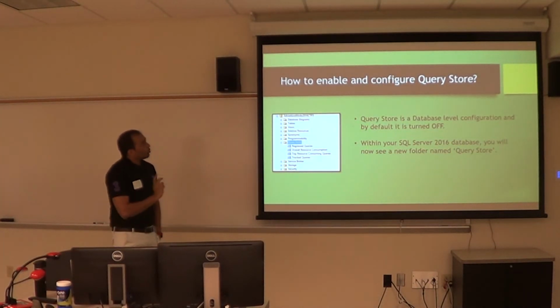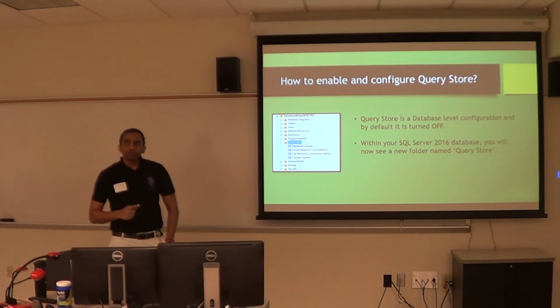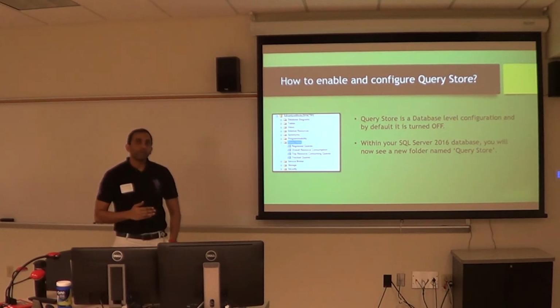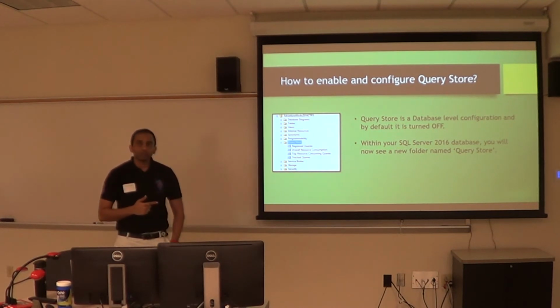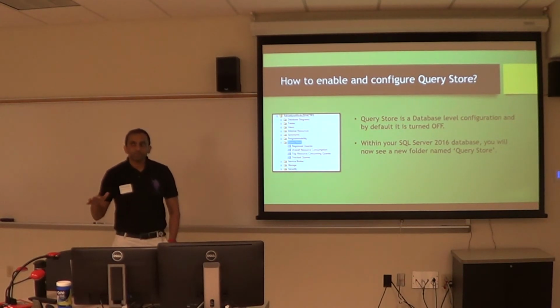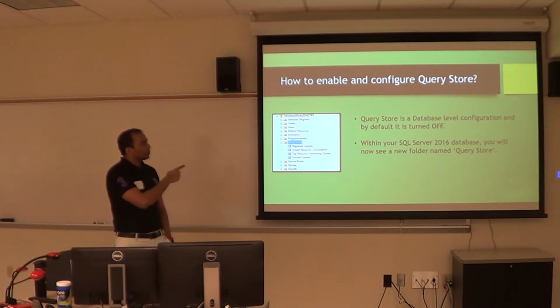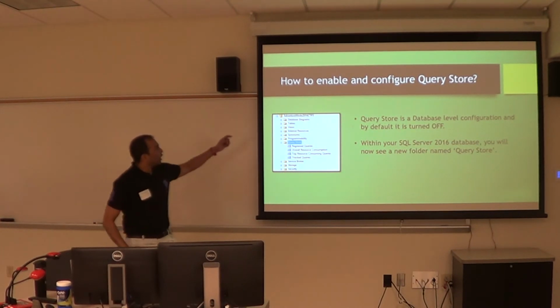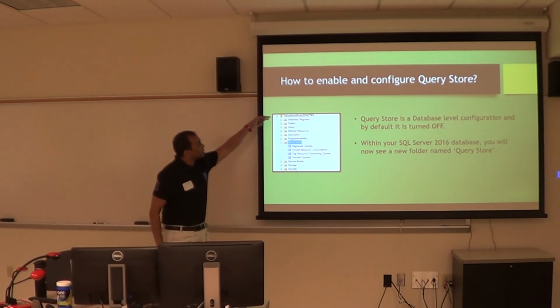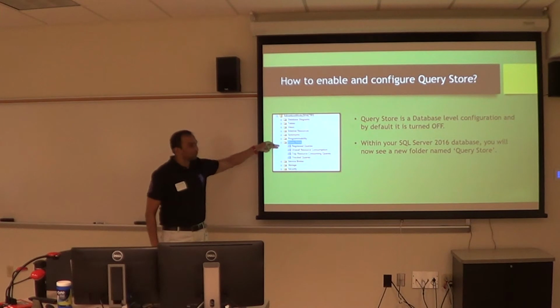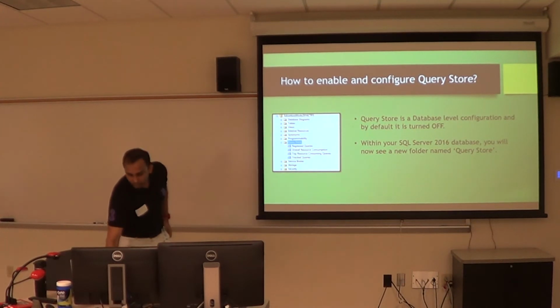So how do you enable and configure Query Store? By default, it is turned off. It's a database level configuration. DMVs are server level, but Query Store is a database level configuration, and once you enable it under your database itself, you will see a new folder, Query Store, and you will have the different types of reports there. You can double click and look at any of these.